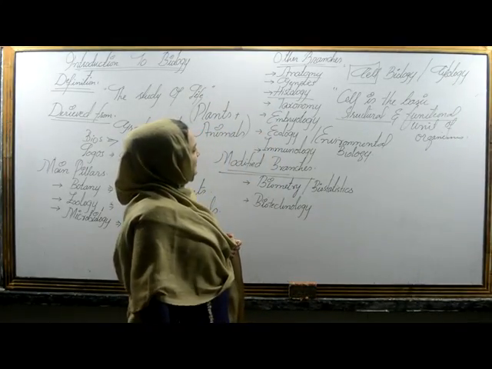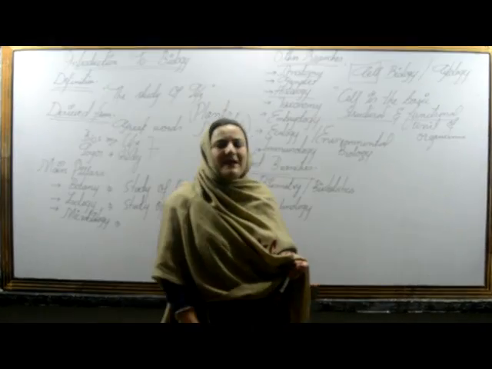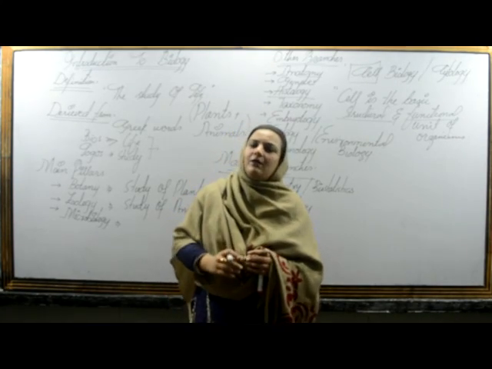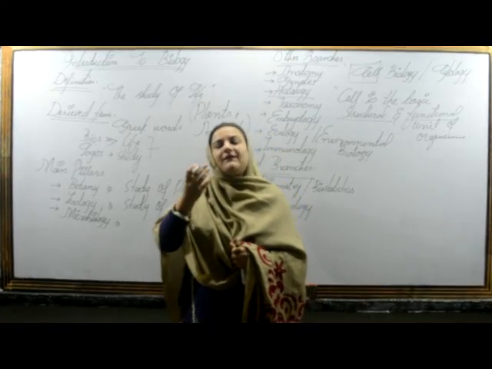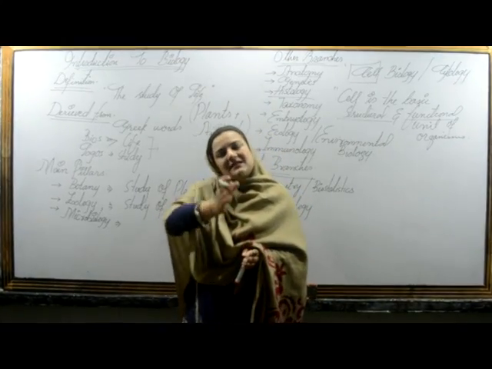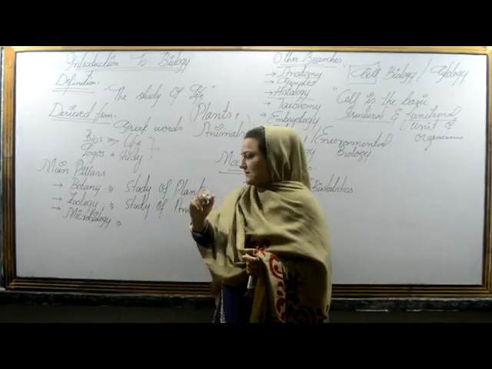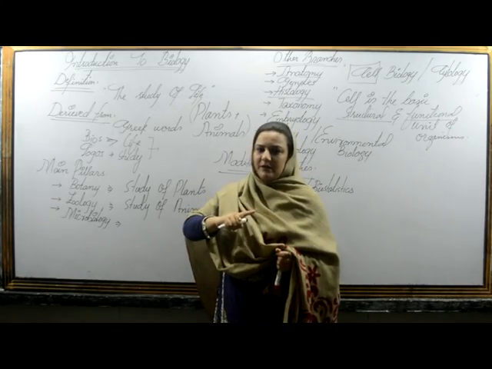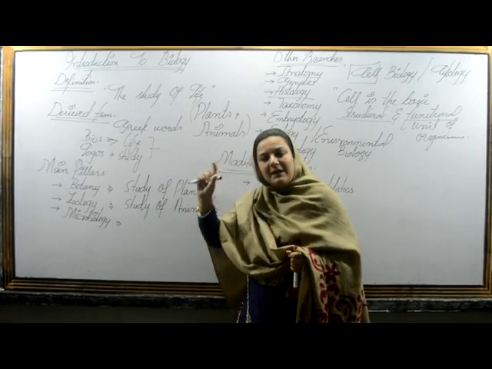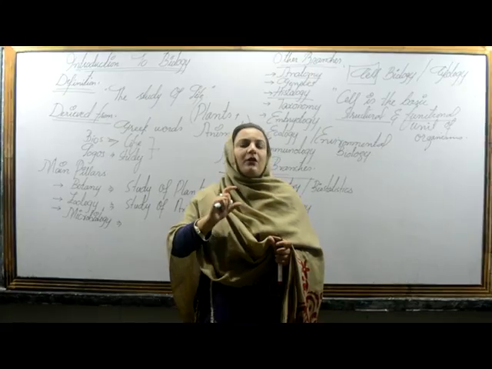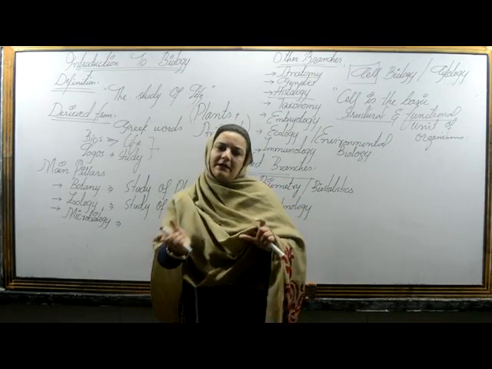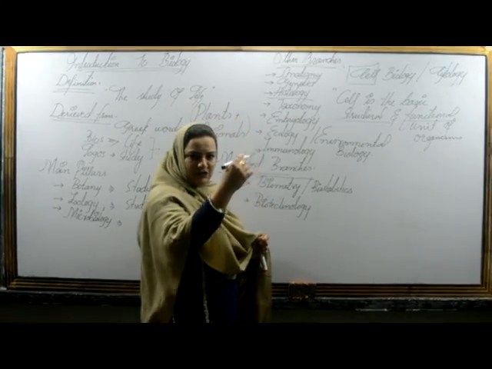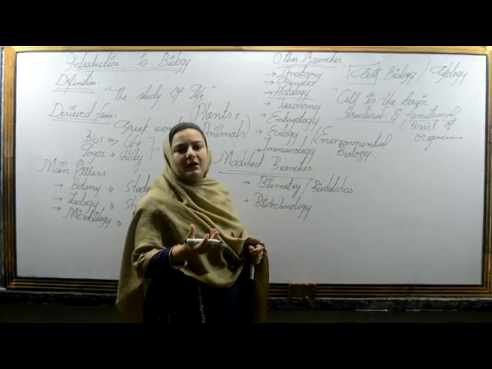The second branch is taxonomy. Taxonomy basically deals with the study of the naming and arrangement of living organisms. That is, how a living organism is placed in a specific group. As I have told you, in zoology we study the vertebrates and the invertebrates. So taxonomy enables us to put an organism in a vertebrate group or in an invertebrate group. So taxonomy basically deals with the arrangement and naming of living organisms.